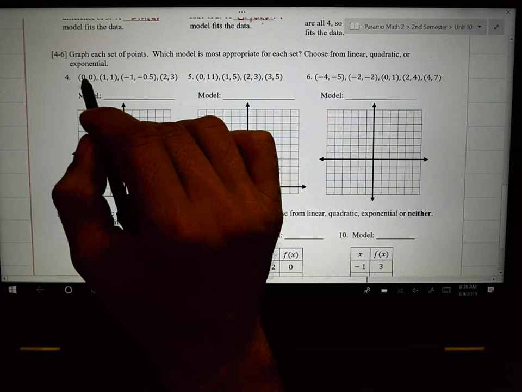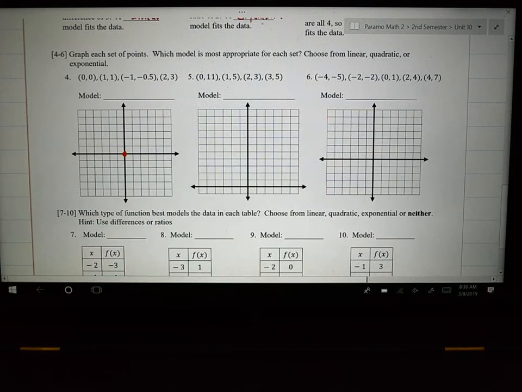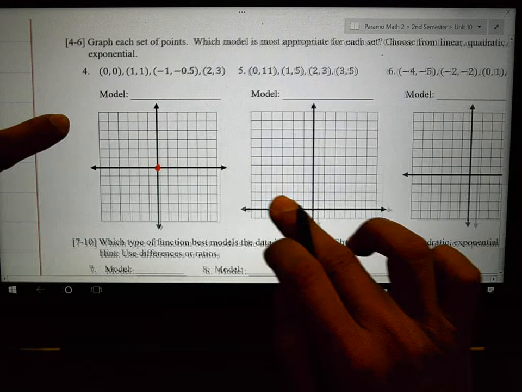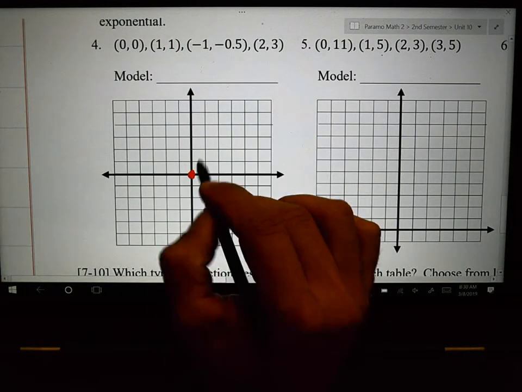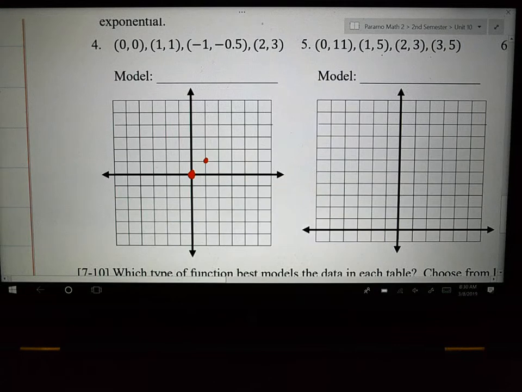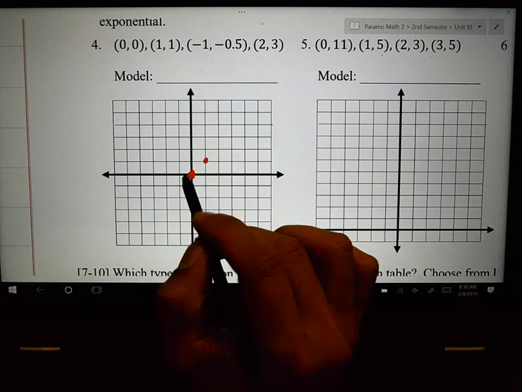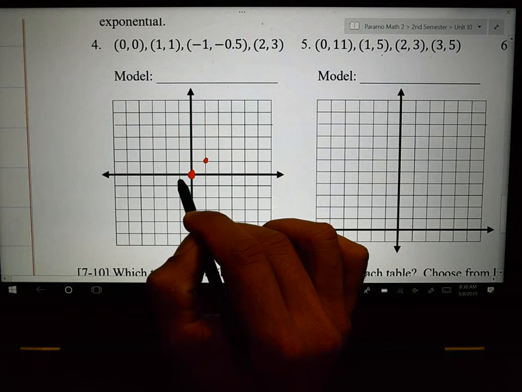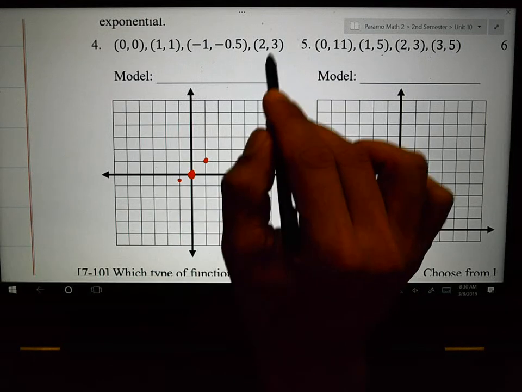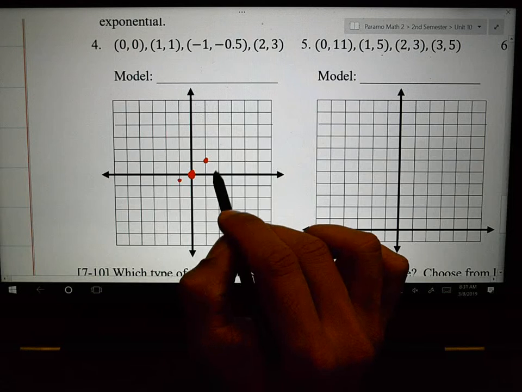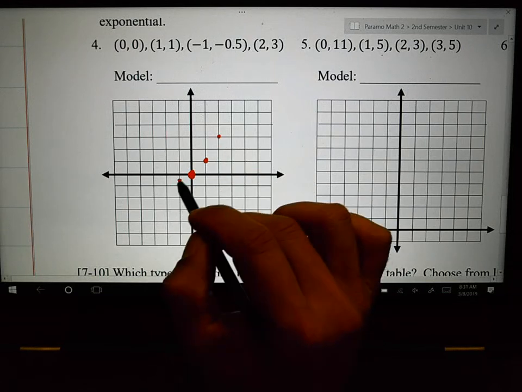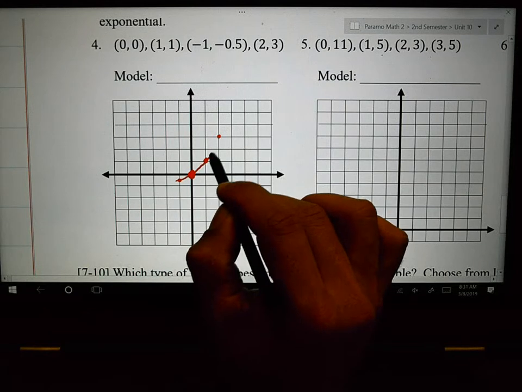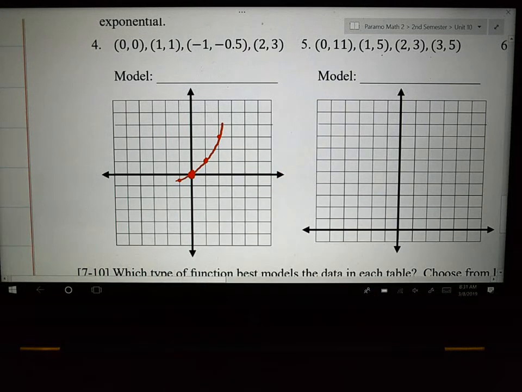So you plot 0, 0. Put your dot at 0, 0. You have a point at 1, 1. You go to the right 1, up 1. You put a dot. You put a dot at negative 1, negative 1 half. 2, 3. You go to the right 2, up 3. This is an interesting one, right? Like it's kind of doing this. They have only given you 4 points.